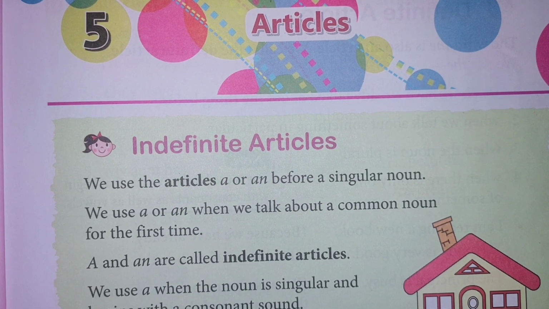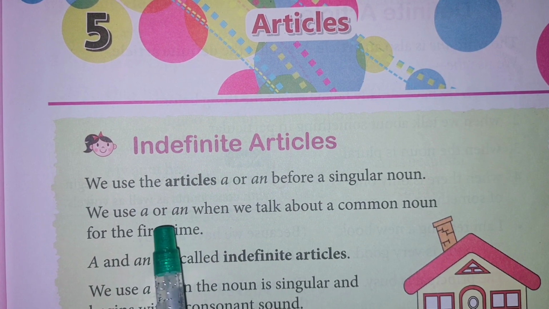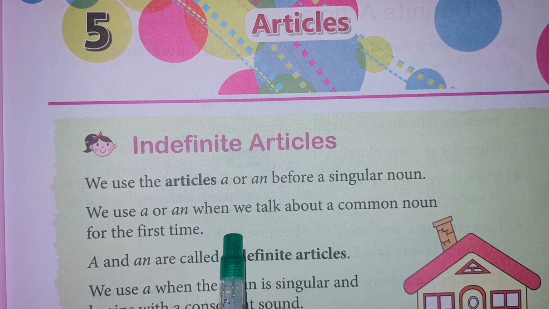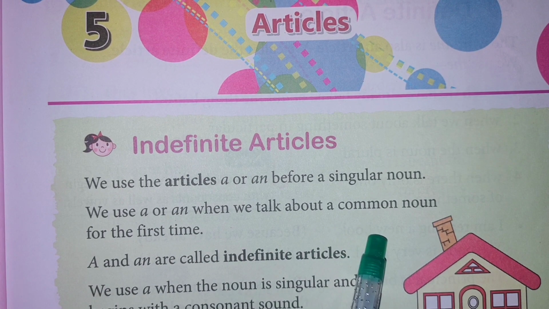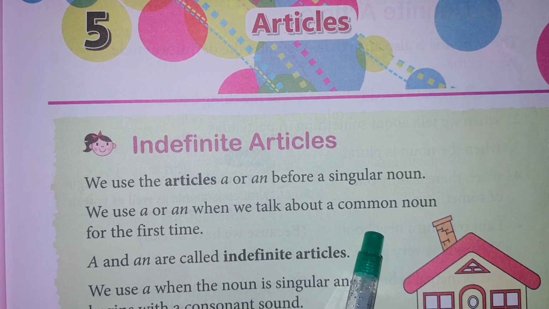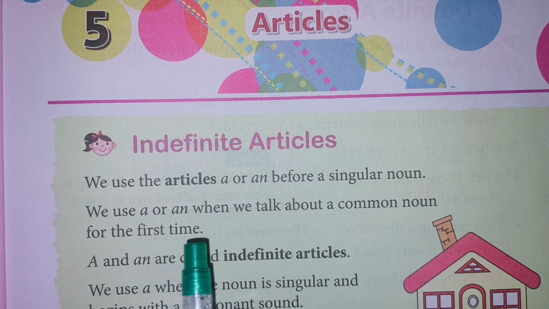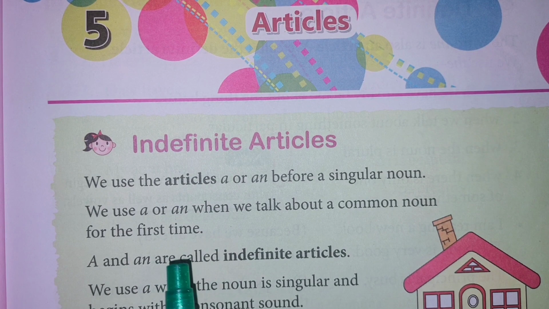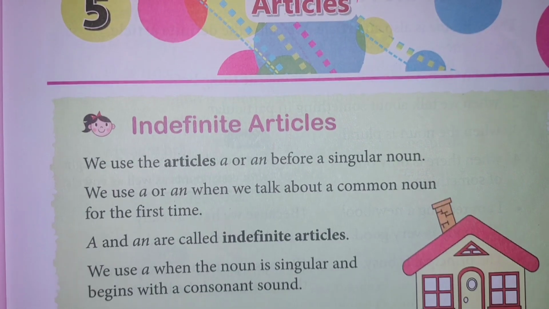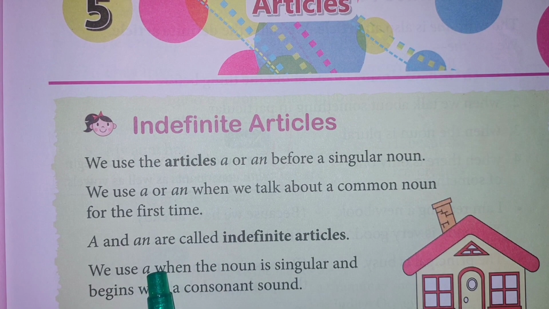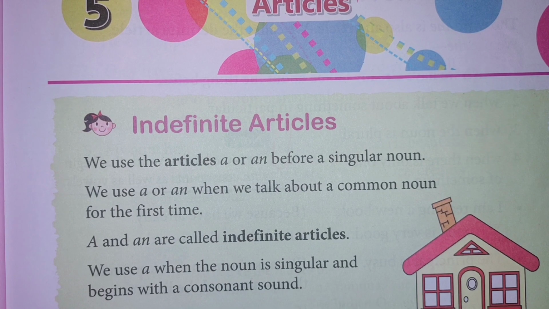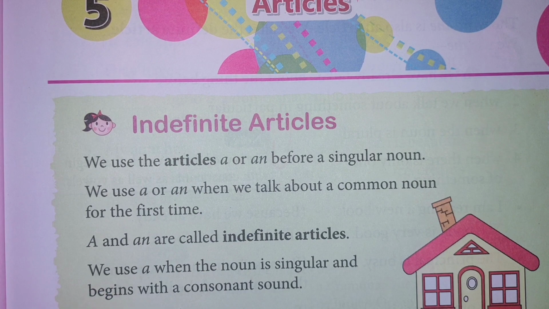So we use a or an when we talk about a common noun. When we talk about a common noun, we use a or an indefinite article for the first time. Okay. So a or an are called indefinite articles. Indefinite articles are two, a and an.